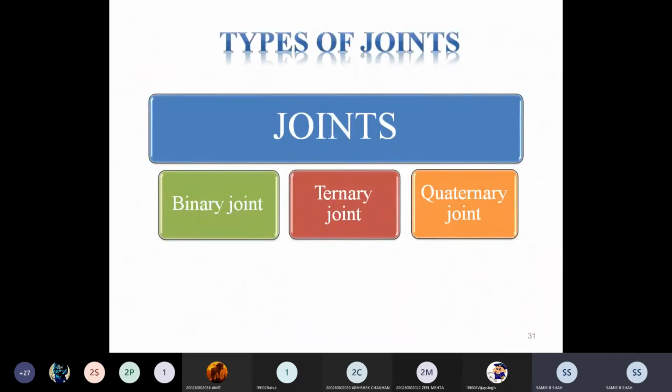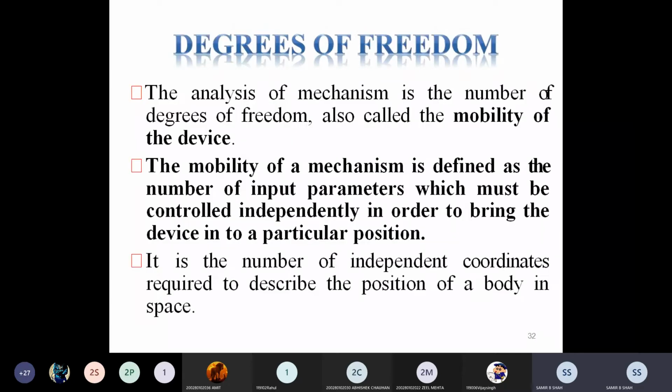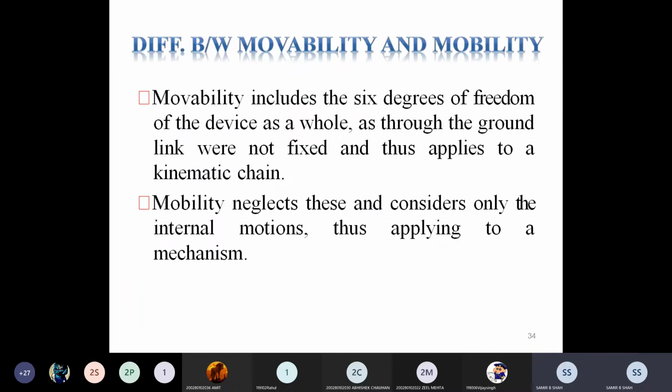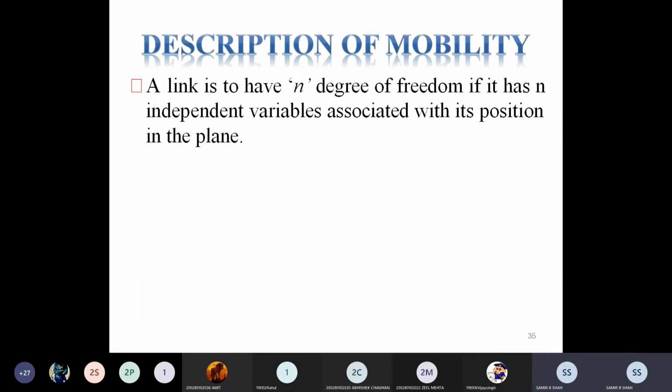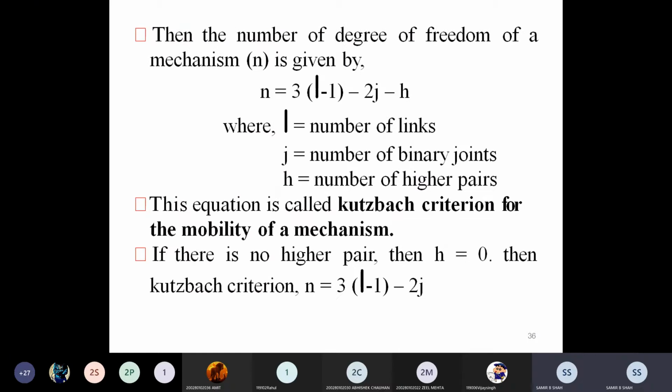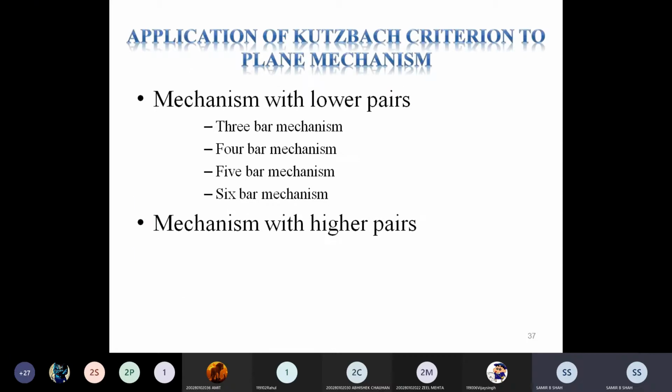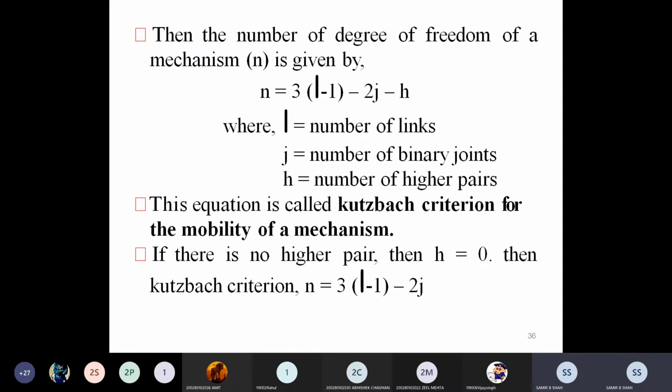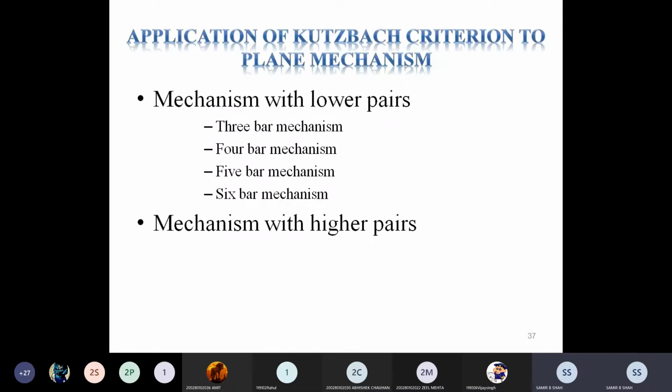After that, the joints are divided in 3 parts: binary, ternary, quaternary. Very important is the degree of freedom. Then we found the equation regarding Grubler's criteria. If the higher pair is 0, then what is the equation? And if a higher pair is present, then what is the equation? 3 times L minus 1 minus 2J minus H is the equation.